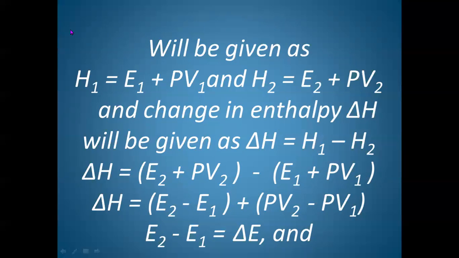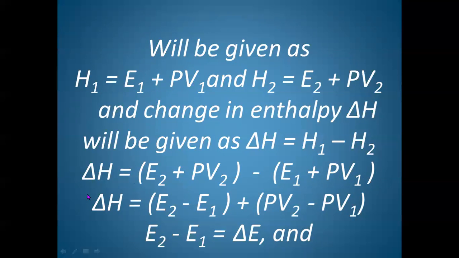But generally we take the second state's enthalpy first. So it is H2 minus H1, that is given by delta H, and delta H will be equal to E2 plus PV2, because that is the value of H2, minus E1 plus PV1, because that is the value of H1.